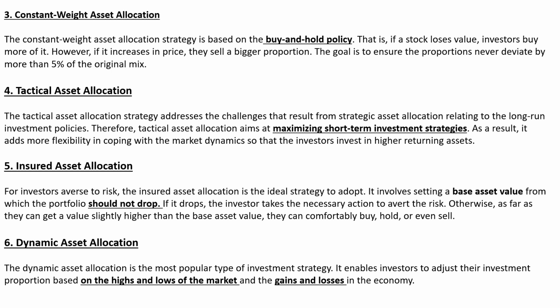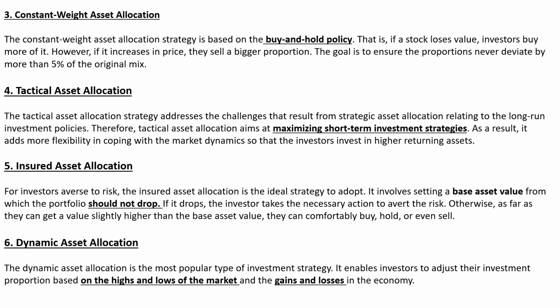type of investment strategy, where on the higher side the investor will sell more of the shares they have, and when the market is low they will buy more, so that whatever gains and losses are there in the economy, they take advantage of this volatile market where the market is low and high, and they earn in this way. So this is called dynamic asset allocation.